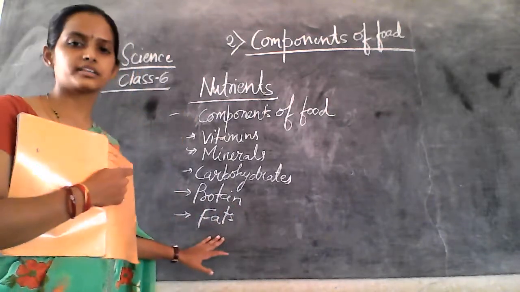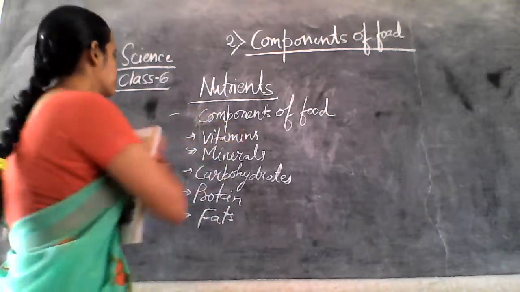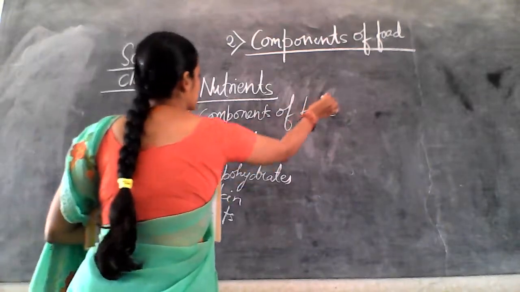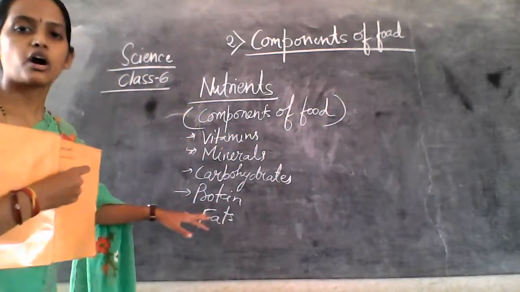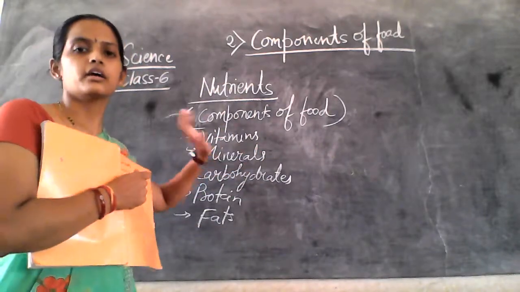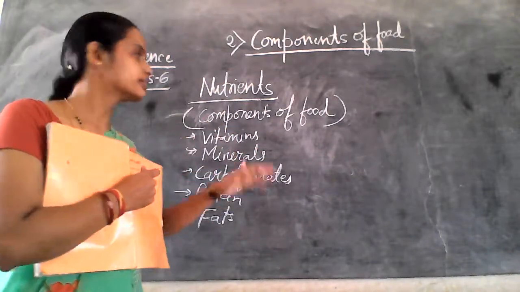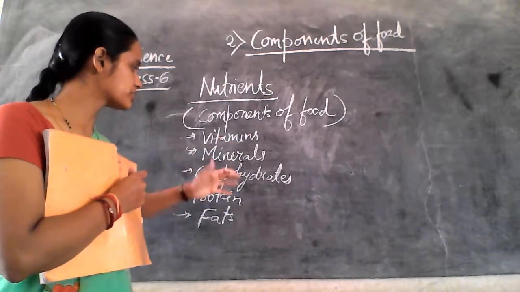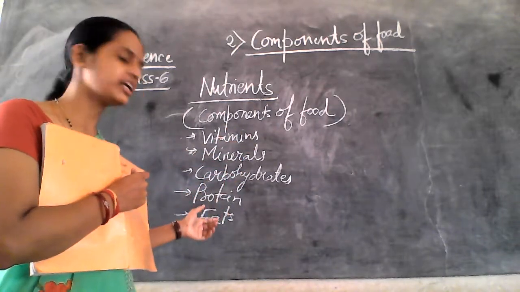These are the components of the food, and they are called nutrients. So what are the components of the food? They are the vitamins, minerals, carbohydrates, protein, fats.